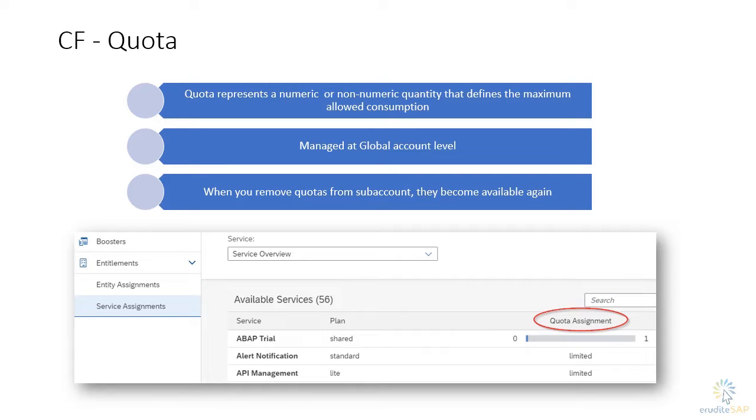Let's talk about quota in Cloud Foundry environment. A quota represents the numeric quantity that defines the maximum allowed consumption of a resource or service. In other words, how much of a service plan you are entitled to use.